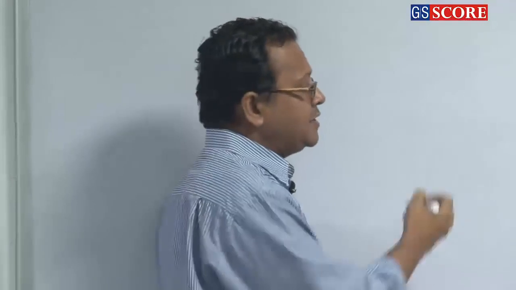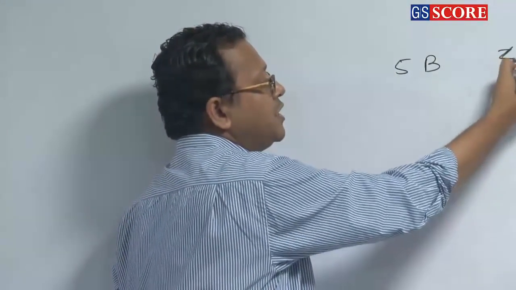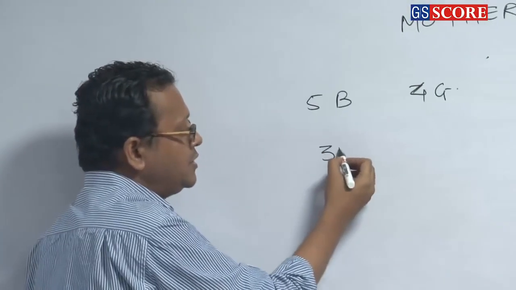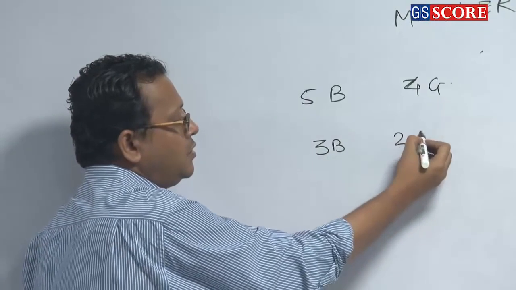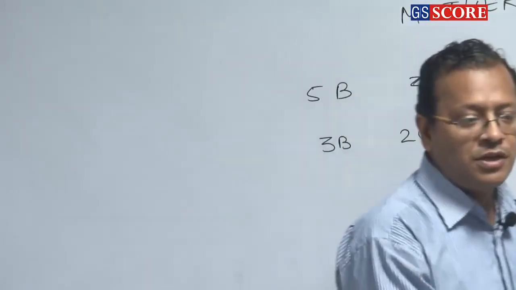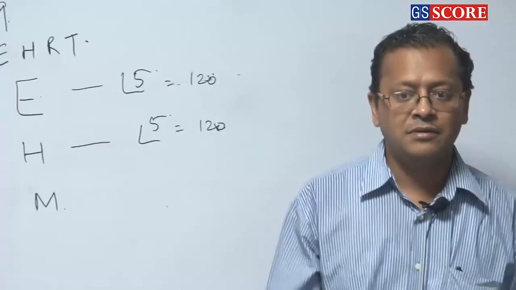Now if I say selection questions, if I say 5 boys and 4 girls, a committee of 3 boys and 2 girls has to be made. In how many ways can this be done?